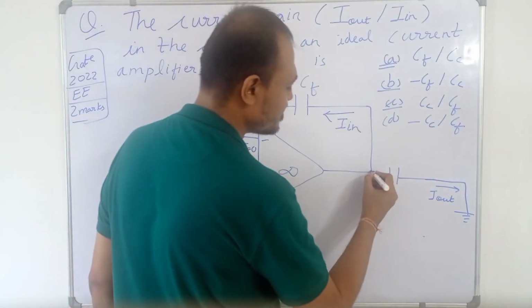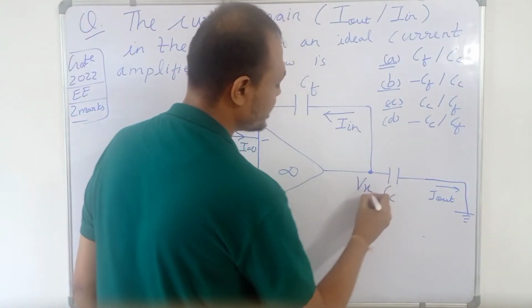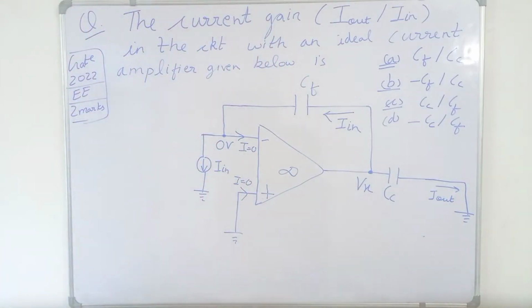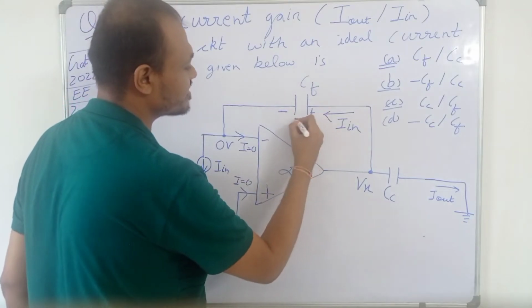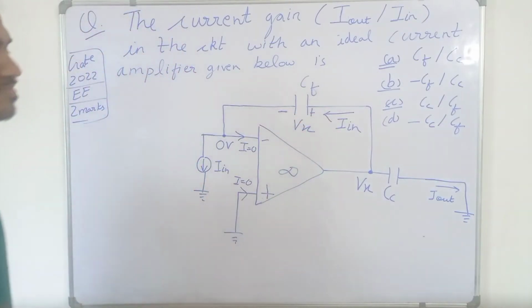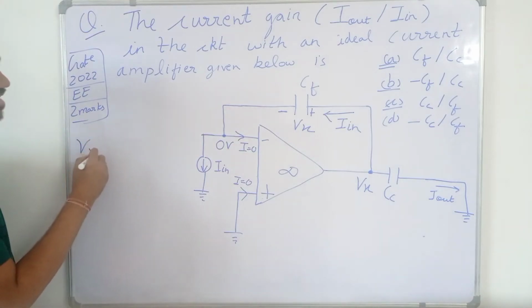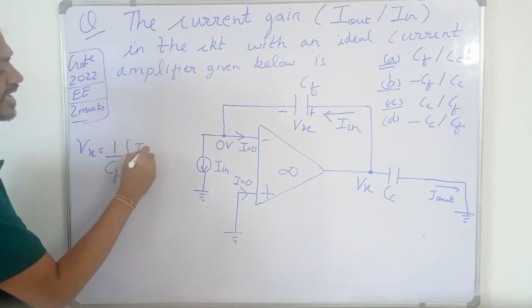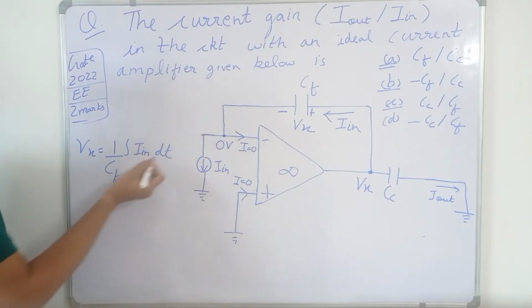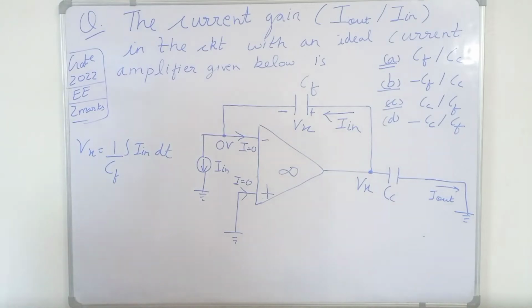Let the voltage at this point be Vx. If we want to write the equation for Vx in terms of Cf, the voltage across this capacitor will be Vx. So Vx will be equal to 1 upon Cf integral of I in dt, by the formula for voltage across a capacitor: voltage across a capacitor is 1 upon C integral of I dt, where I is the current.